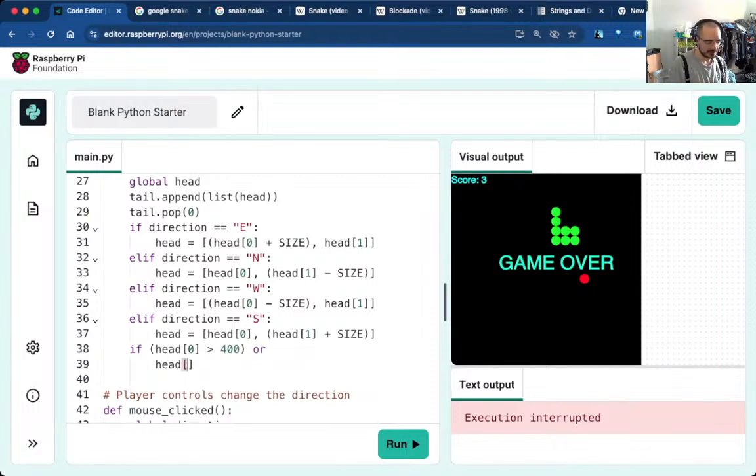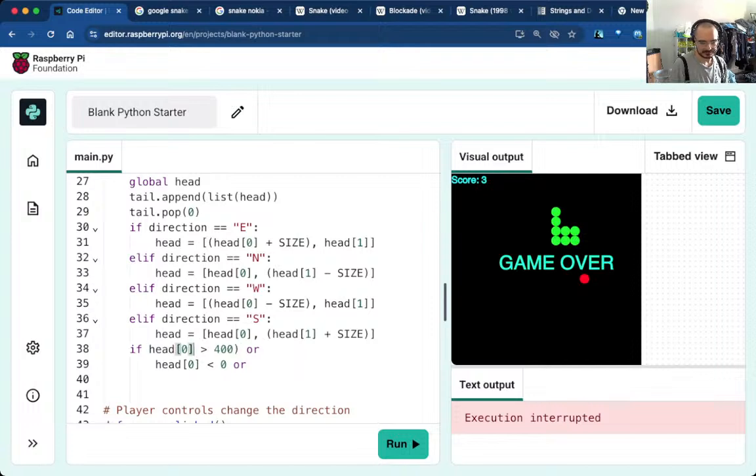Yeah, if I tab them. So if the head is at... I should have them in different order, but whatever. And then like this again, except this one is, this time, head one.